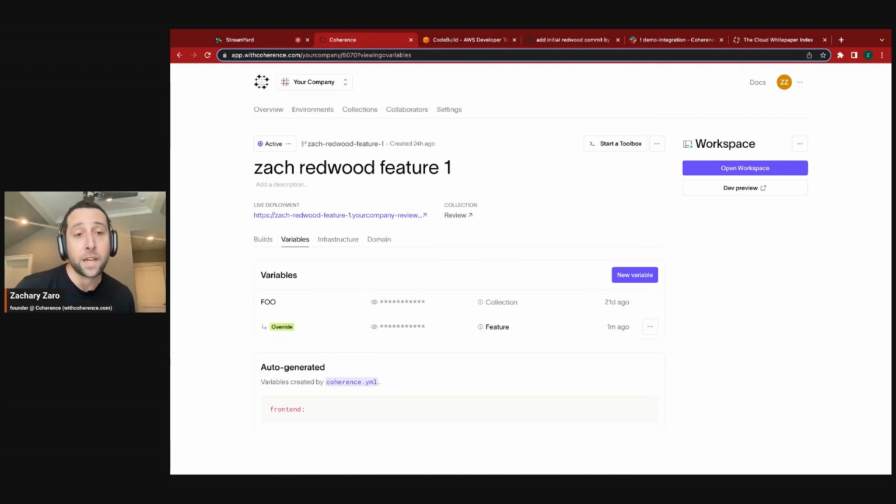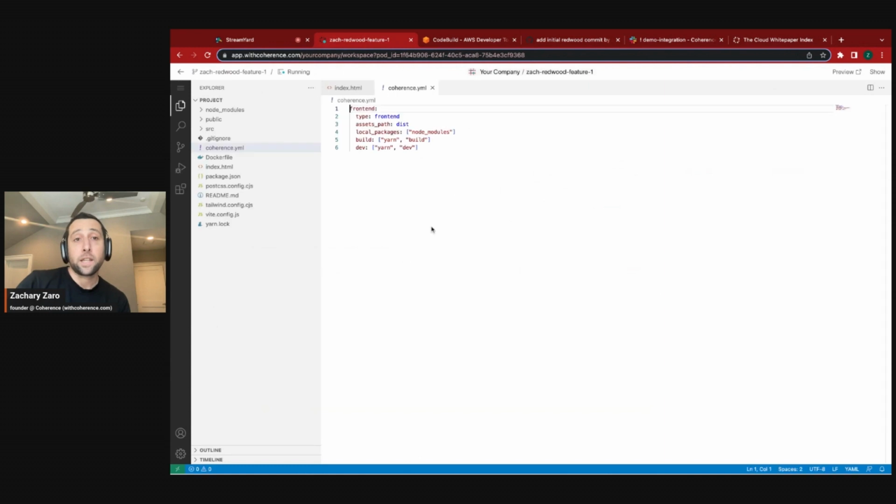And so the idea here is to just give you a nicer developer experience on top of the Secrets Manager product. What I want to show you next is where Coherence is really interesting and something we're really excited about: cloud development environments. In addition to the branch preview environments and the staging or production environments you might be managing, we have a built-in experience similar to GitHub Codespaces or Gitpod, which are amazing products that we want to encourage the use of, all these kinds of tools.